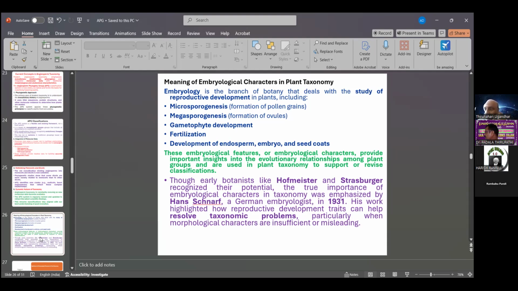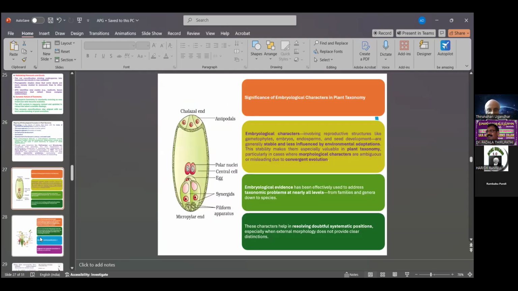Then there is embryo development, sporogenesis, fertilization and endosperm. These qualities all play a major role in relating embryology to taxonomy. So these traits can help resolve taxonomy problems. This is the first point.